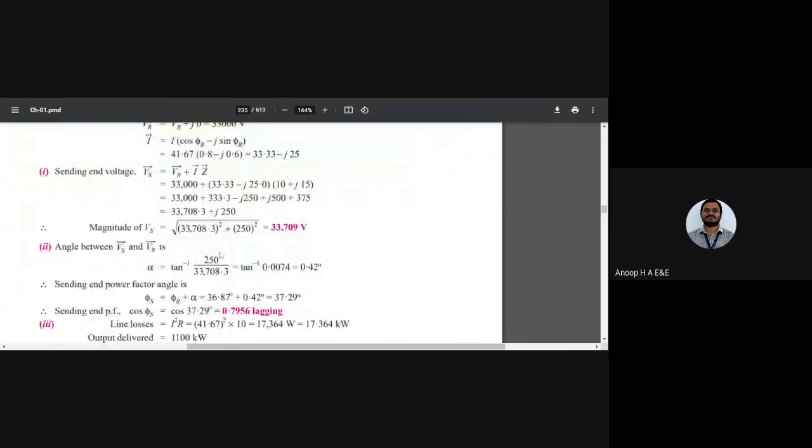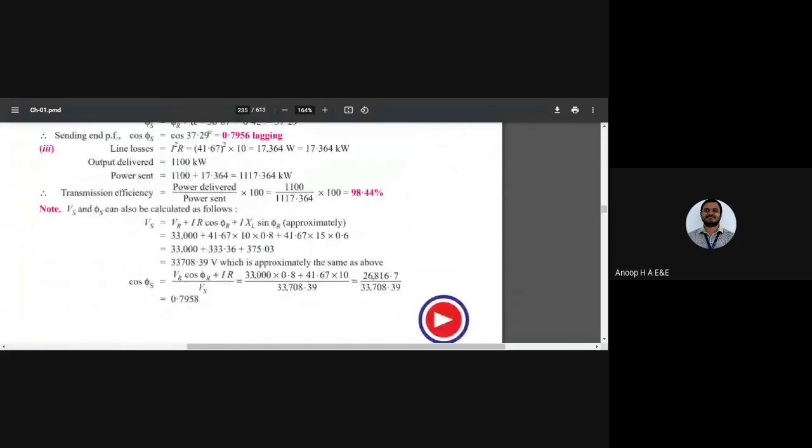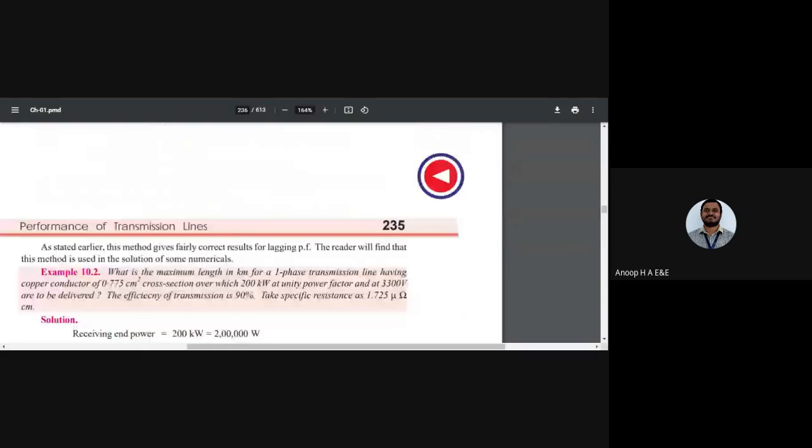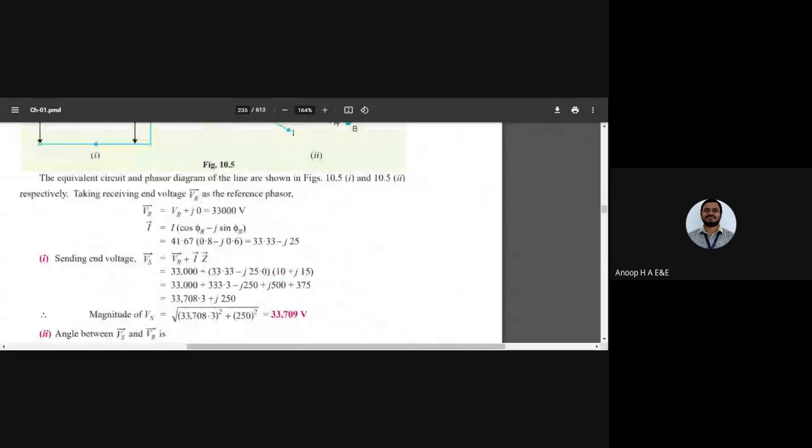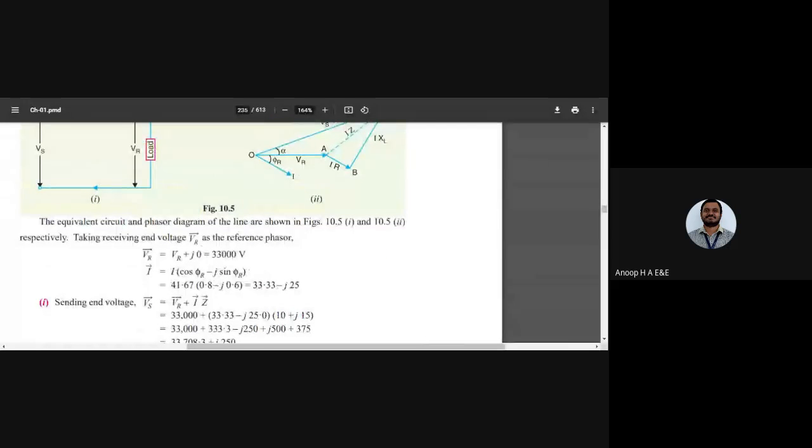You have to use a calculator throughout the session and solve it using the calculator. I want every one of you to use the scientific calculator and figure it out. We'll take the complex notation while solving such problems. It would be easy for us while solving it. So I'll stop here.